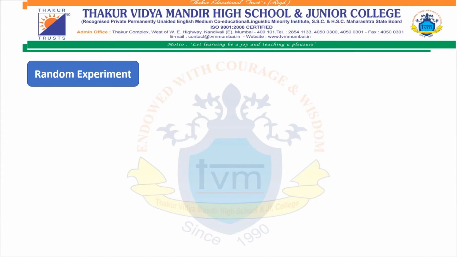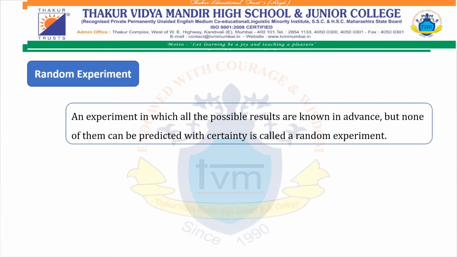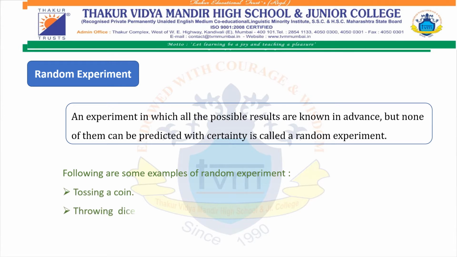Let's see what is a random experiment. An experiment in which all the possible results are known in advance but none of them can be predicted with certainty is called a random experiment. Following are some examples of random experiment: tossing a coin, throwing a dice, drawing a card from a well shuffled pack of cards, etc.